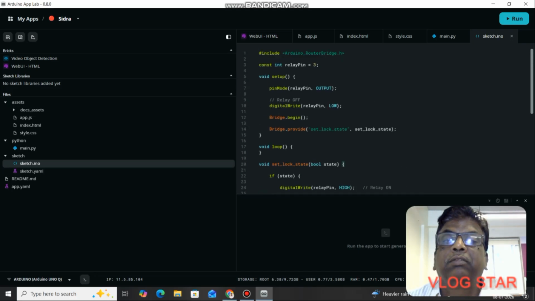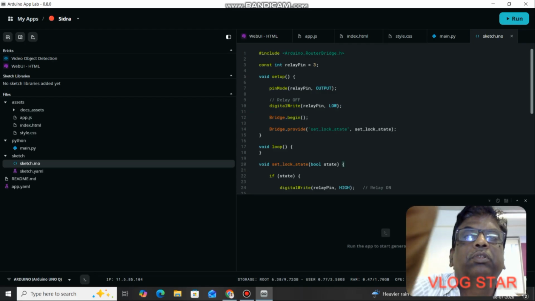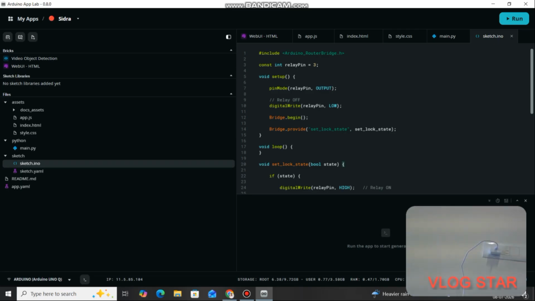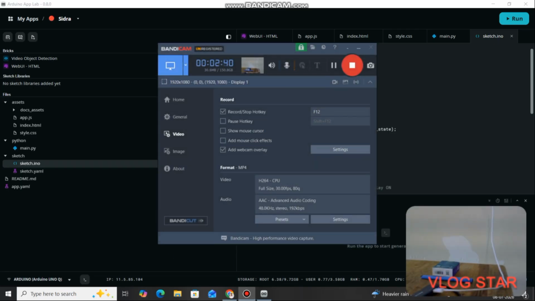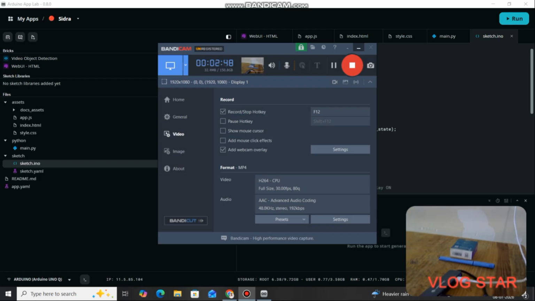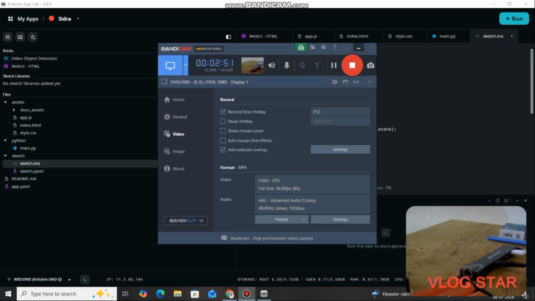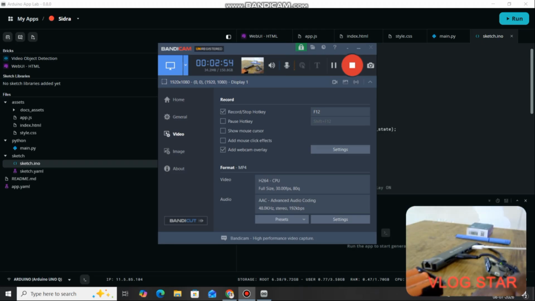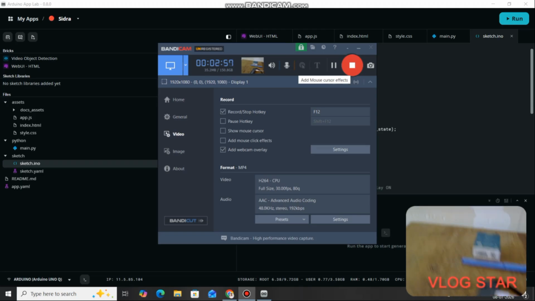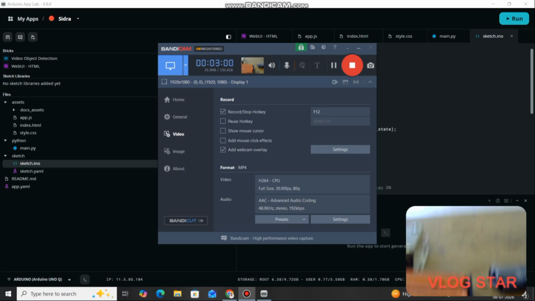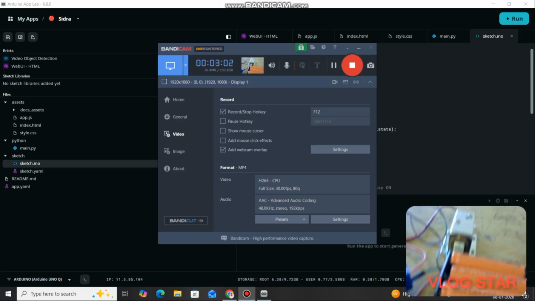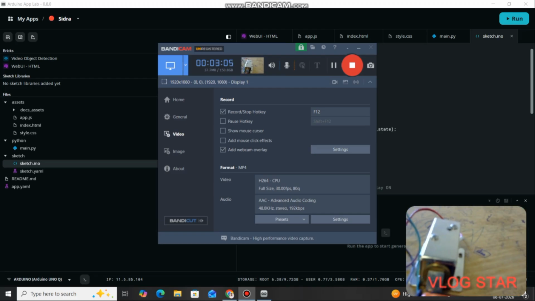Okay, so here we are going to take the pin number 3. I am going to use the relay. I will show you the setup. This is my battery setup, and this is the lock. I can show you.